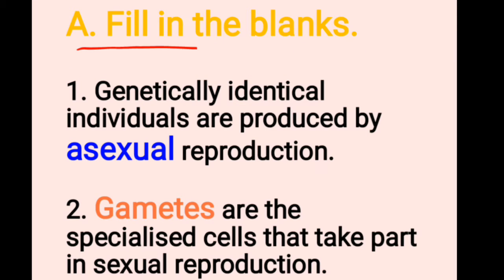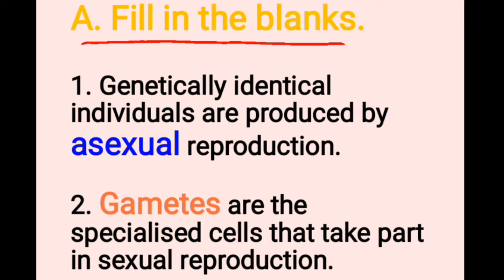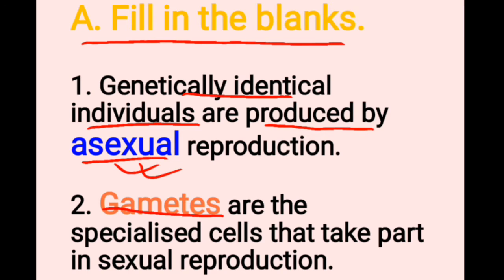Fill in the blanks. Number 1, genetically identical individuals are produced by dash reproduction. The answer is asexual reproduction. Now next question, dash are the specialized cells that take part in sexual reproduction. The answer is gametes.